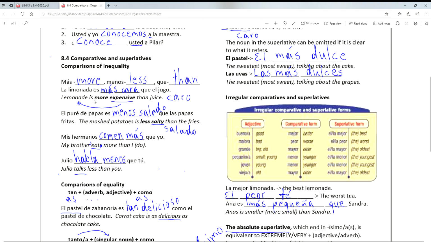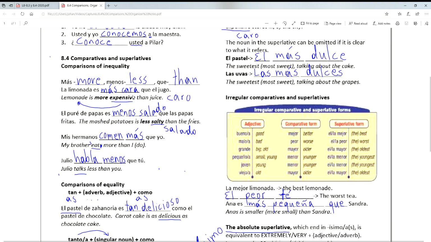All right, so the good news is when you're making these comparisons, you are going in the same order. The sentence structure is the same sentence structure that we follow in English. So this makes it a lot simpler to follow. So lemonade is more expensive than juice. All right, so we got to know that expensive is caro. All right, so I'm going in the same order. La limonada es más cara que el jugo.